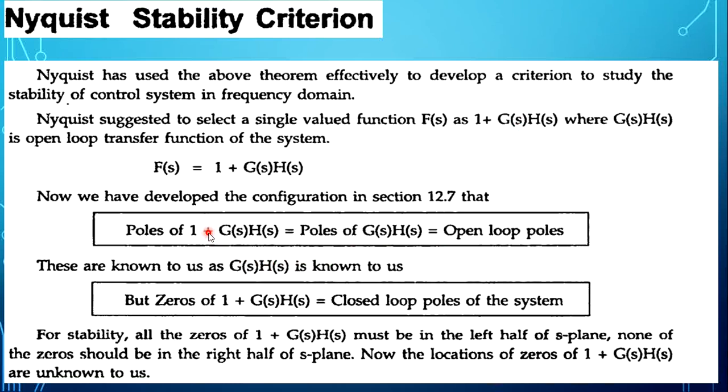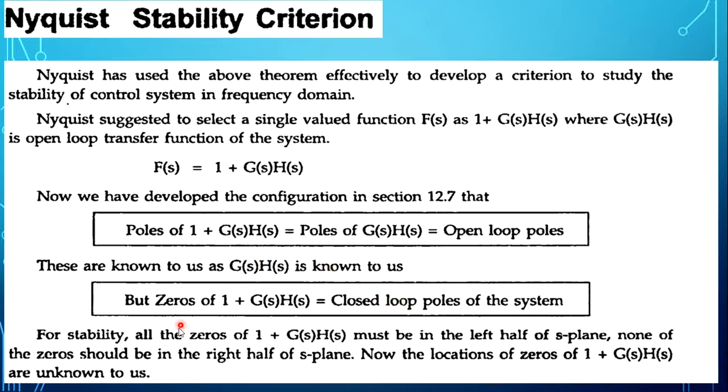This we discussed in the last lecture itself. Poles of 1 plus g of s into h of s are the open loop poles. Zeros of 1 plus g of s into h of s are the closed loop poles of the system, or poles of the closed loop transfer function.